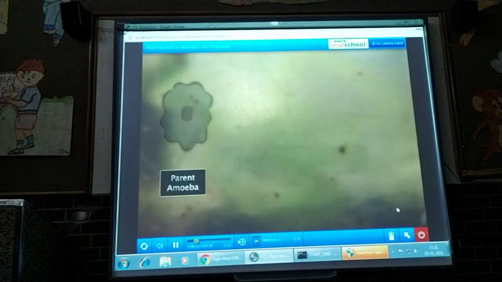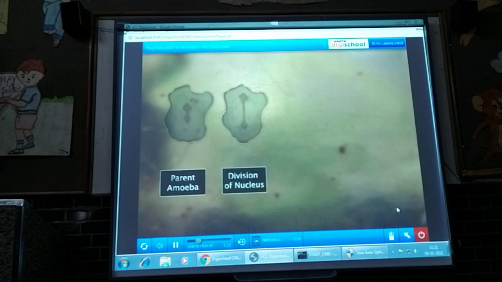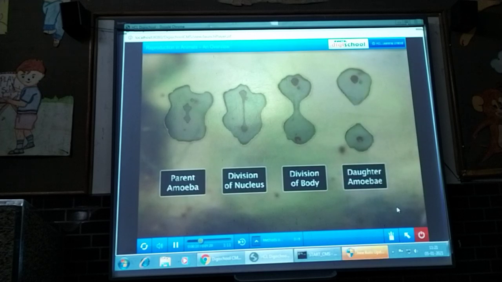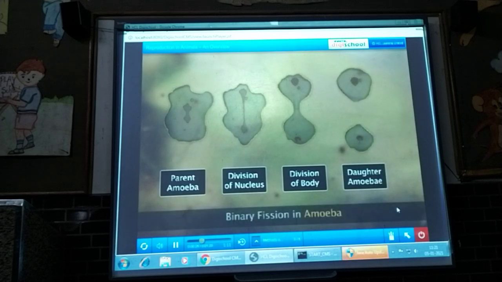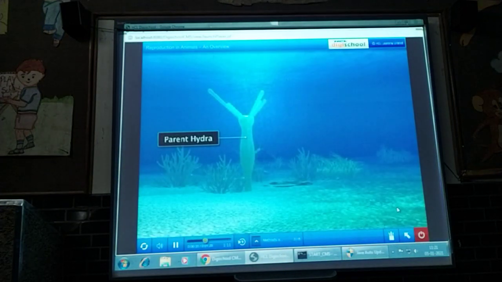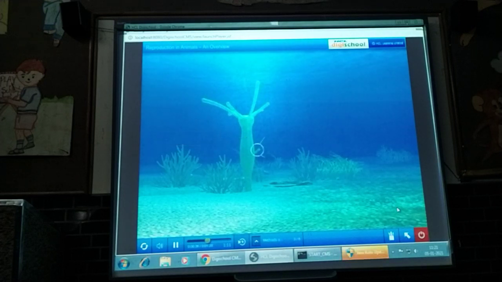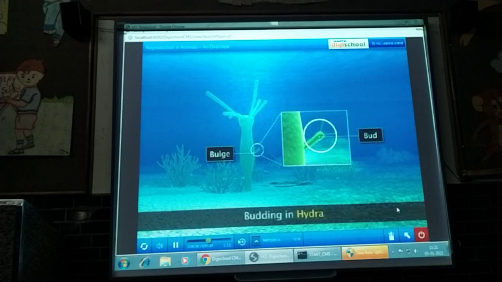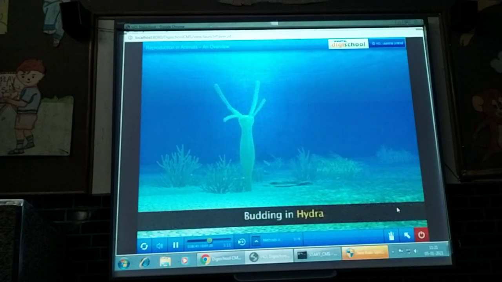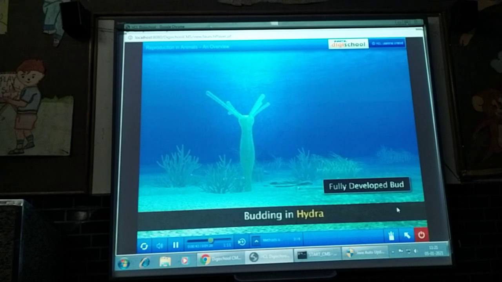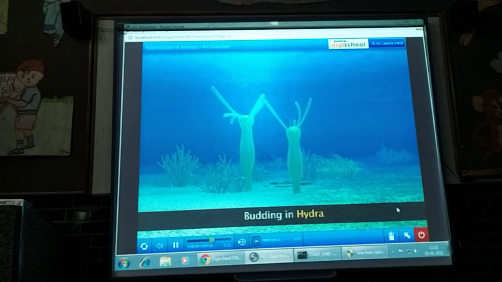The unicellular amoeba reproduces by first dividing its nucleus, followed by division of its body into two young amoebae. This process is known as binary fission. Hydra reproduce asexually by budding. The parent organism develops bulges called buds. These buds grow and separate from the parent to form new individuals.